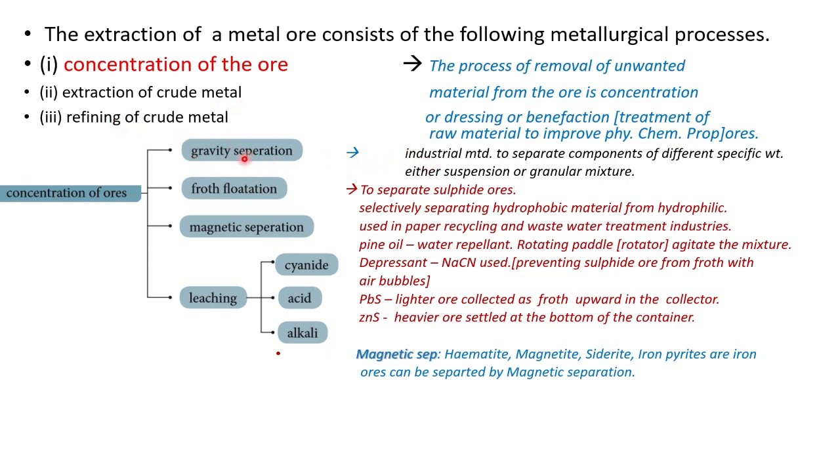Then the refining process. Before that, concentration of ore can be done in four processes, such as gravity separation. When we say gravity separation, the materials should have different specific weights. If the impurity and the metal have different specific weights, we can separate them. Then froth flotation to separate sulfide ores. Sulfide ores can be separated by froth flotation. Lead sulfide is collected as a froth.